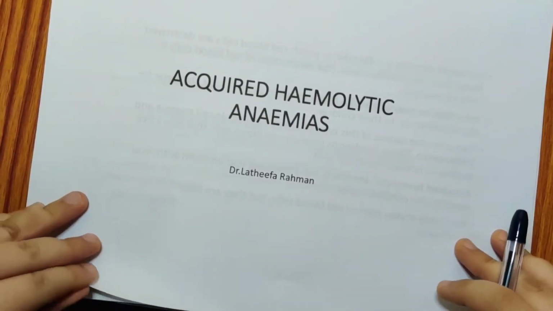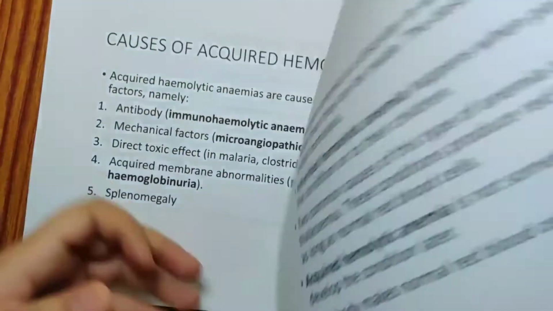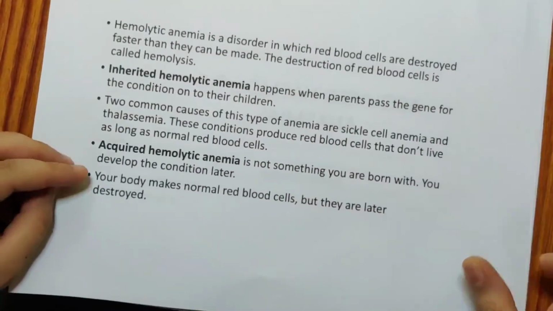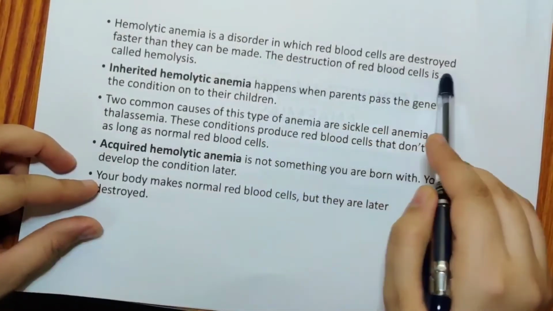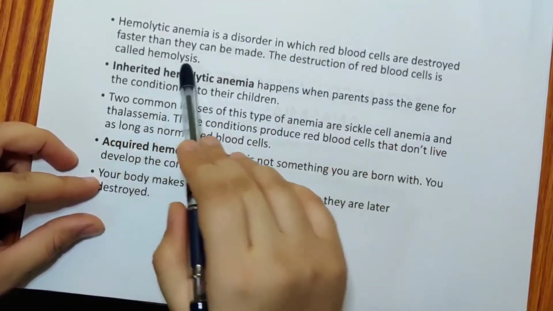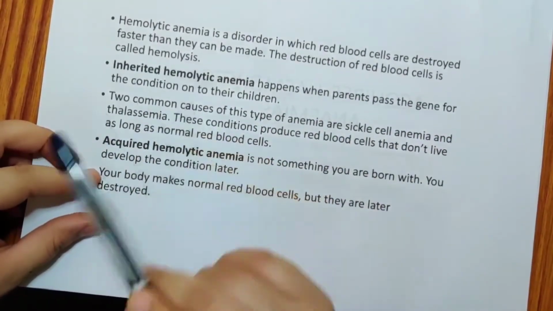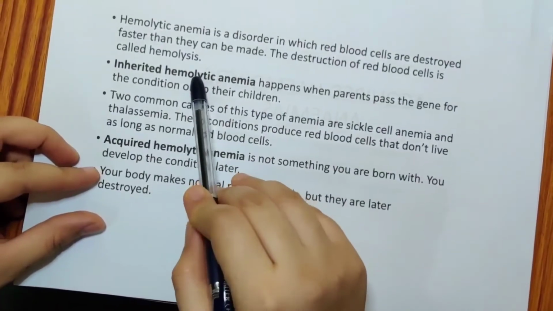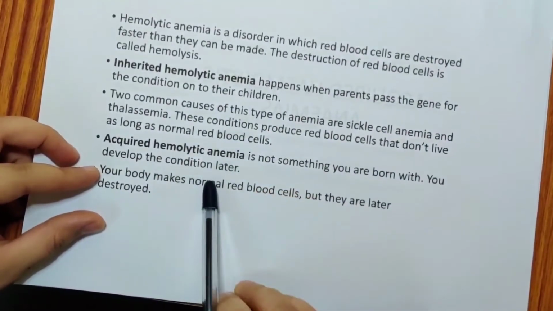Acquired hemolytic anemia. Hemolytic anemia is a disorder in which the red cells are destroyed faster than they can be made. The destruction of red cells is called hemolysis. This hemolytic anemia can be of inherited and acquired origin.